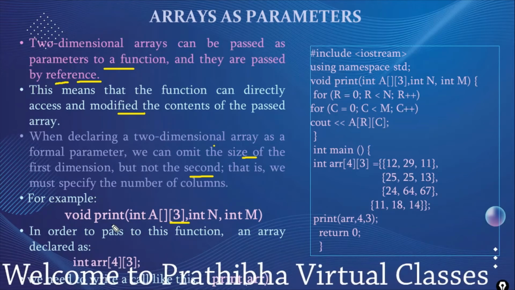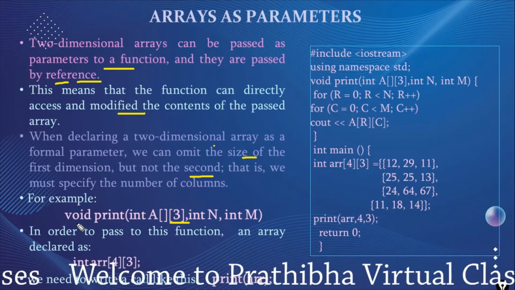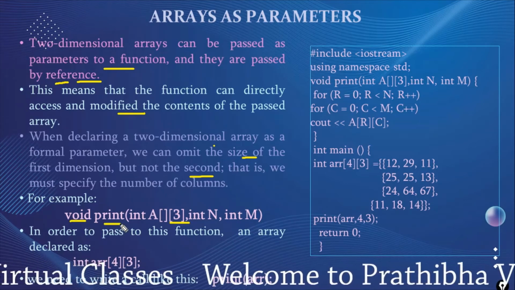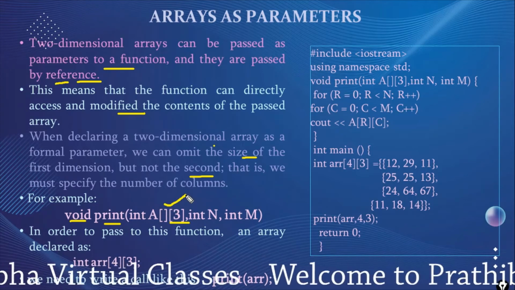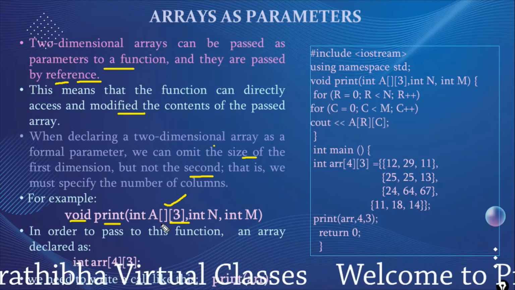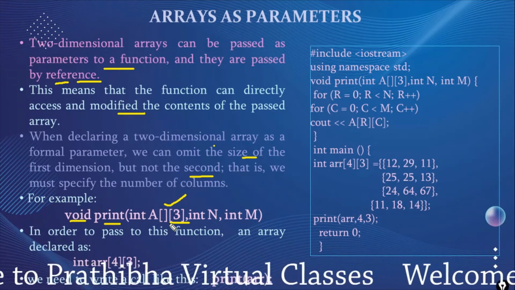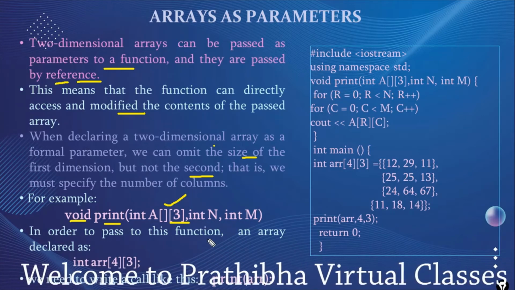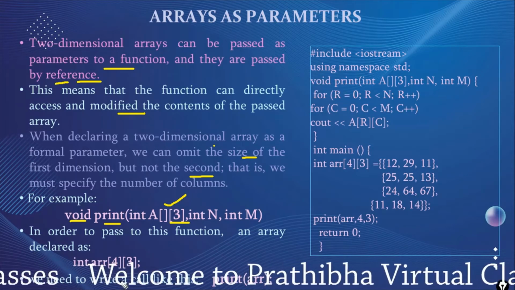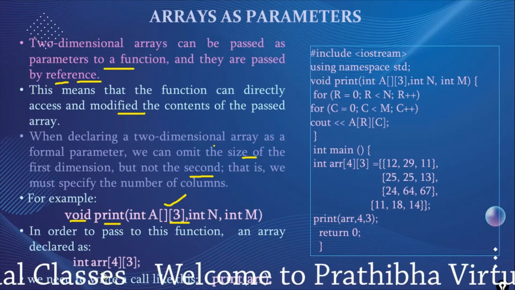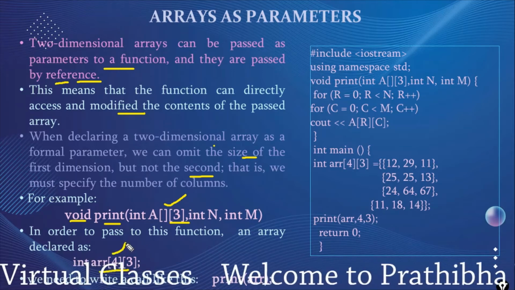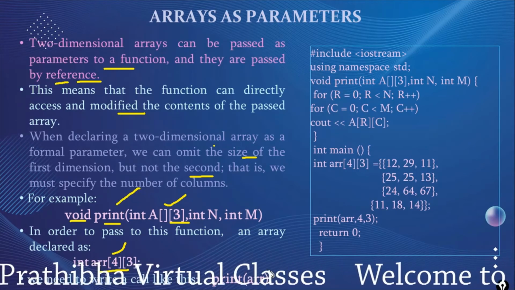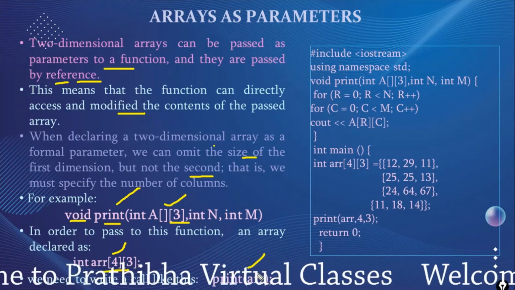For example, this is a function which doesn't return any value to the calling statement, so we specify the return type as void, and the name of the function is print. Here we are passing the integer array A. We don't know how many rows we are passing, and the columns must be 3, where n is for the rows and m is for the columns. To pass to this function, an array is declared as int arr of 4 by 3 columns, and we can pass up to 4. And we call this function like print arr.